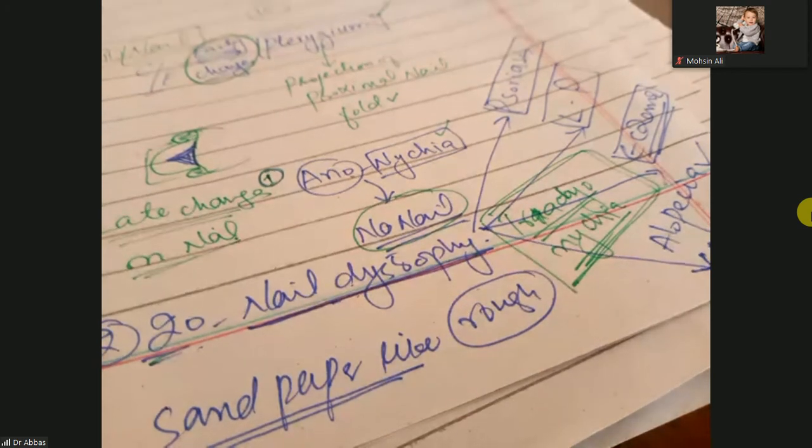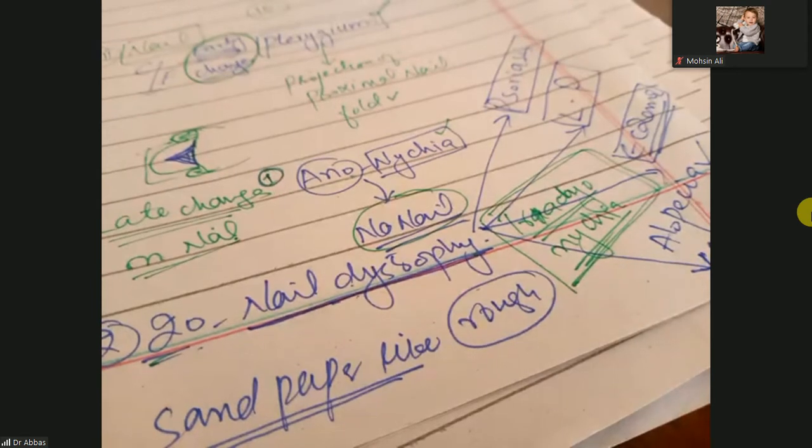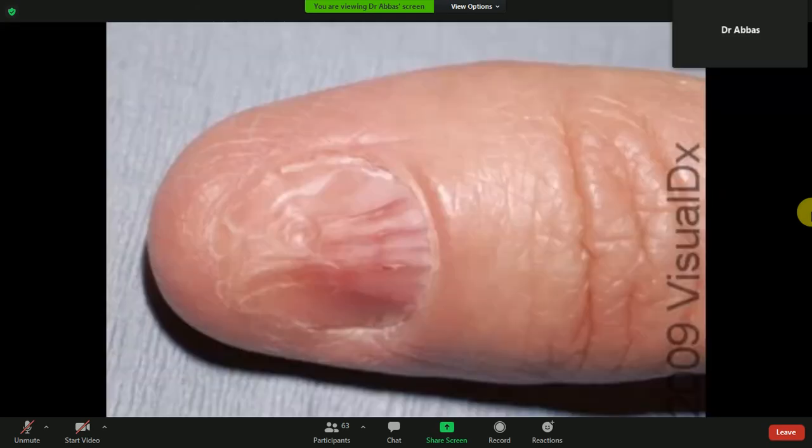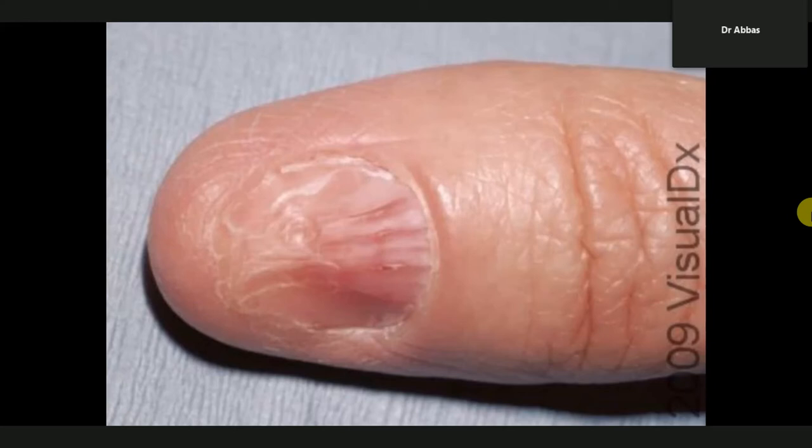So I want to show you what is the pterygium and what is the trichonychia. So look at this image. In this image you can easily observe the nail. What is your observation? This one is the proximal, this is the lateral nail fold, and this proximal nail fold is making an indentation. This is the nail fold, and after that here is the nail.